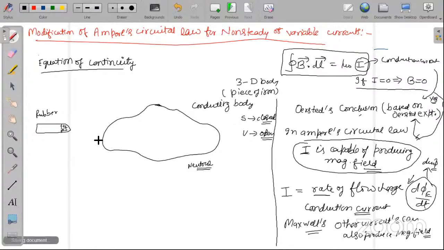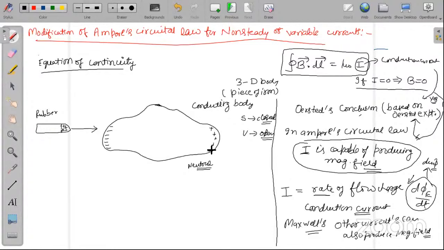Very good. What will happen if I bring this positively charged rod near this iron piece? Sir, negative charge will be on the side near the rod, and an equal amount of positive charge will be on the other side. An electric field will form.